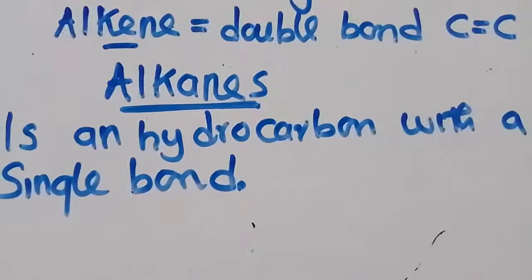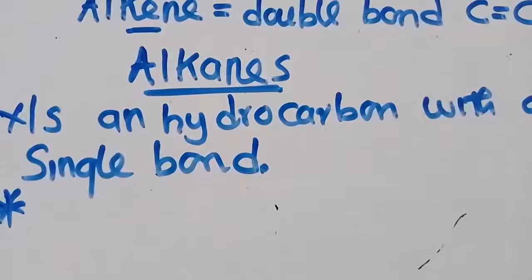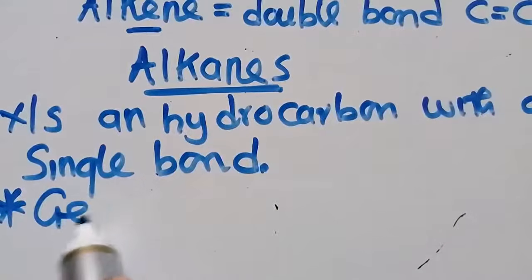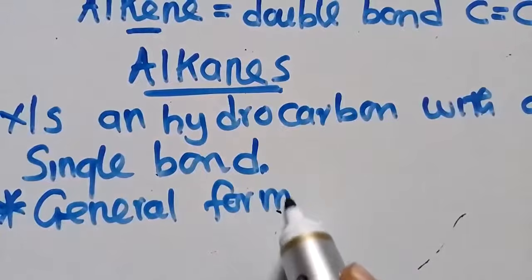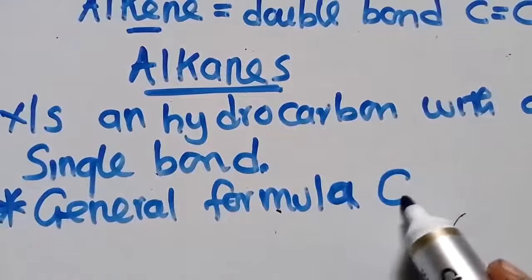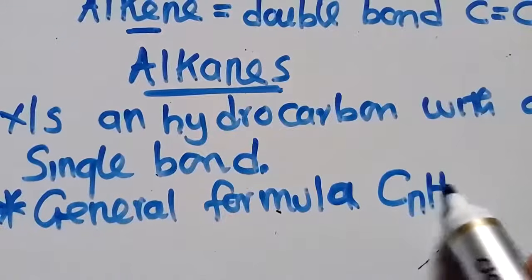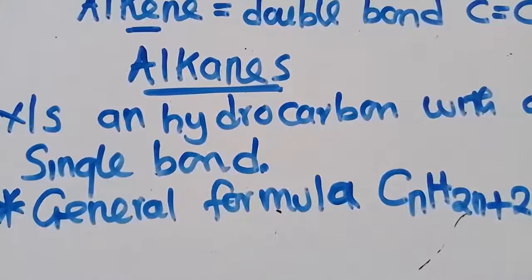Apart from knowing this, you also need to know the general formula of alkanes. The general formula is CnH2n+2. This is the general formula of alkanes.